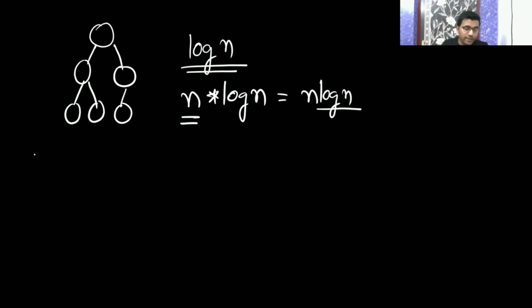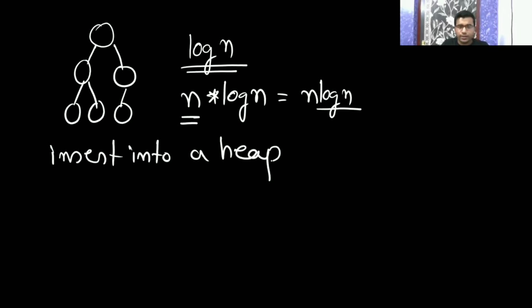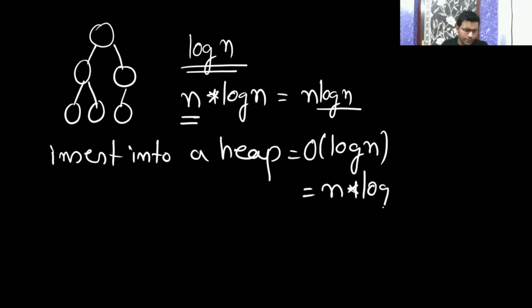See, insertion into a heap is log n. For one element it is log n, and if you want to insert n more elements, then it should be n into log n, simple way, n log n. Is it clear? Simple way I am doing, because there they have said no restriction, you are inserting one after another, one after another. No issue.